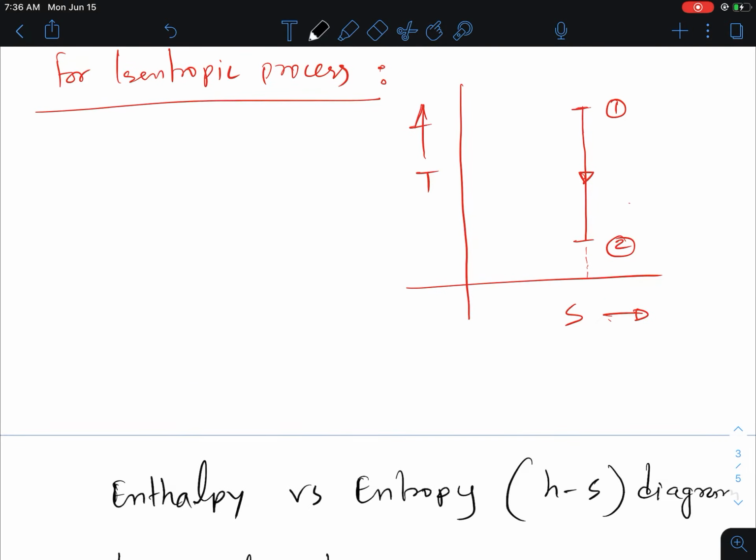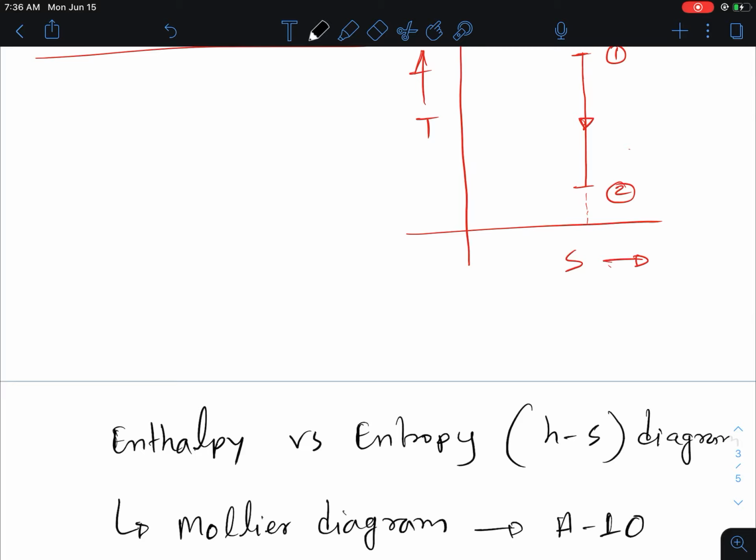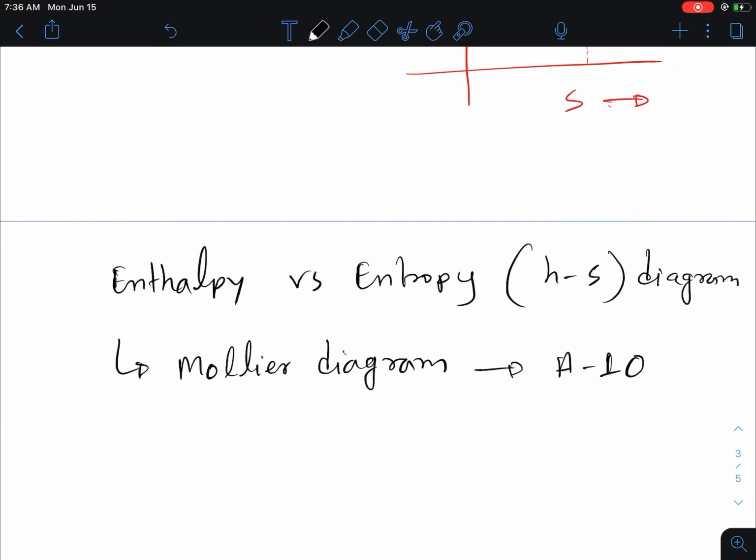We will use both the TS diagram and the HS diagram from the A10 appendix for the mathematical problems.